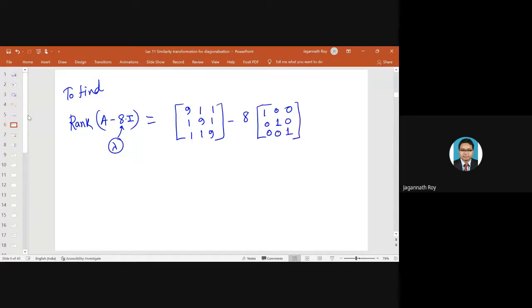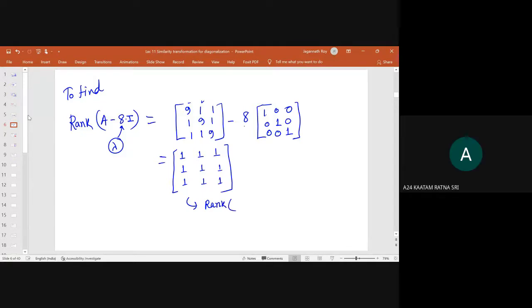So if you do this, 9 minus 8 times 1, this becomes 1. So 1 minus 0, this becomes 1. So 1 minus 0, 1. So all will be 1. Now can you tell me what is the rank of this matrix? 1. Okay. So the rank of this A minus 8I will be 1.